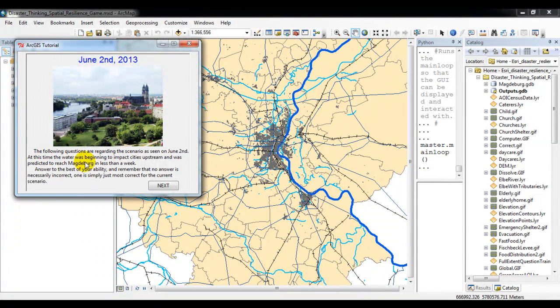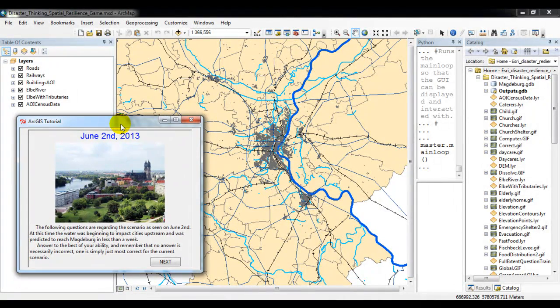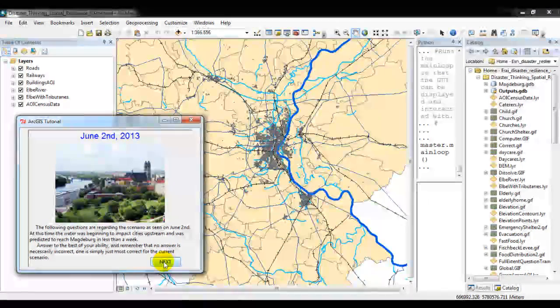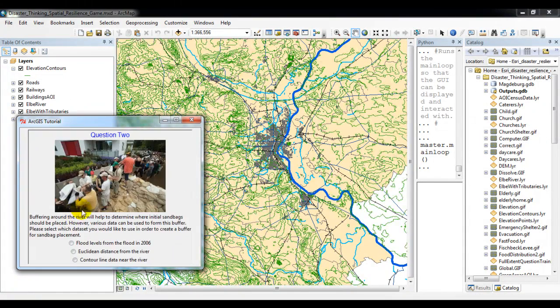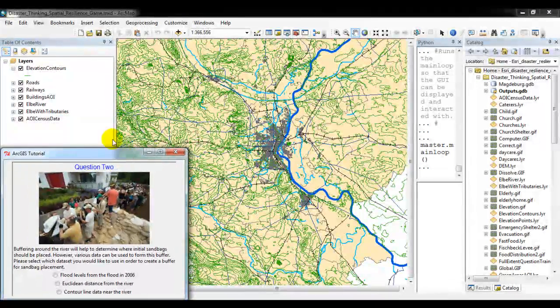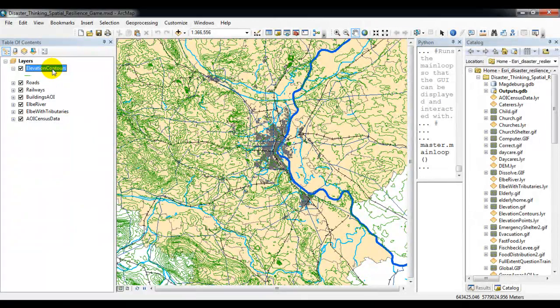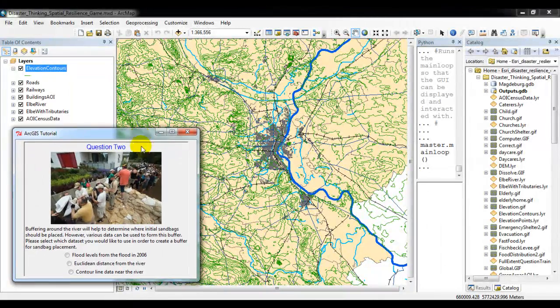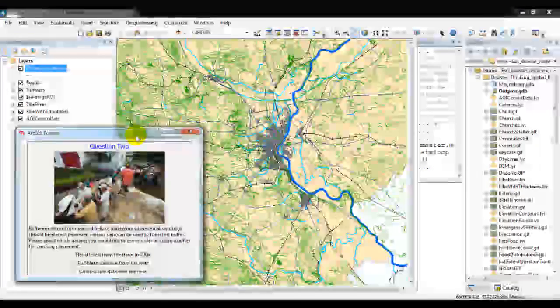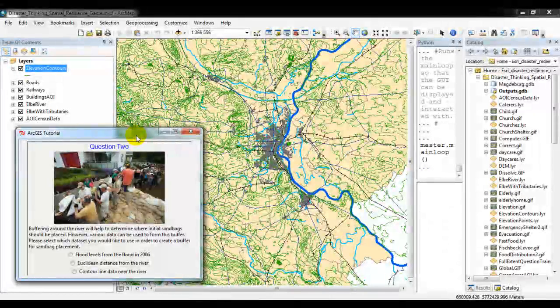The game player is then prompted with questions designed to build and evaluate spatial thinking abilities supported with GIS. In this example, the game player must make a spatial thinking decision based on what type of ground elevation representation is best for this scenario. The game player makes their selection, and the dataset in question is automatically added to ArcGIS, thus eliminating the need for knowledge of how to operate ArcGIS while still seeing the capabilities of ArcGIS.